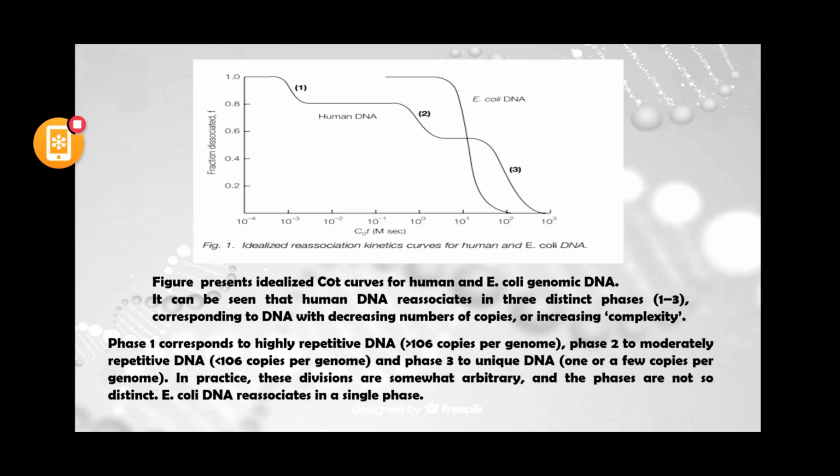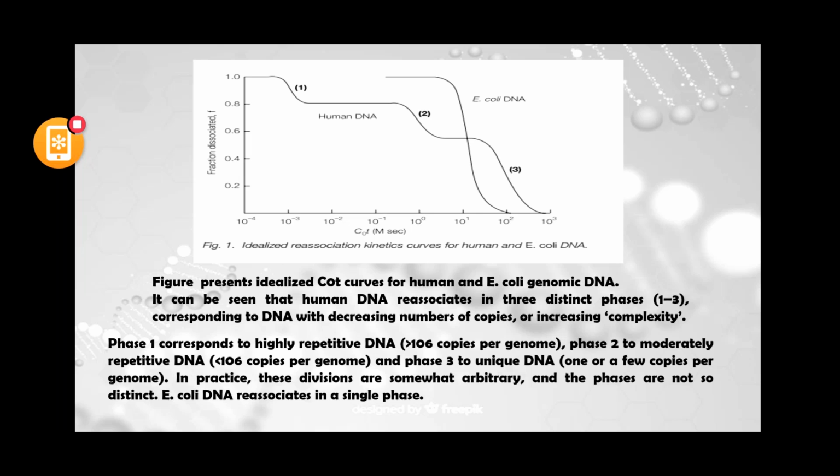So in the figure you can clearly see that the human DNA has different phases. Phase 1, phase 2, phase 3, meaning different slopes are there, but in E. coli there is only one slope, and it is very fast.